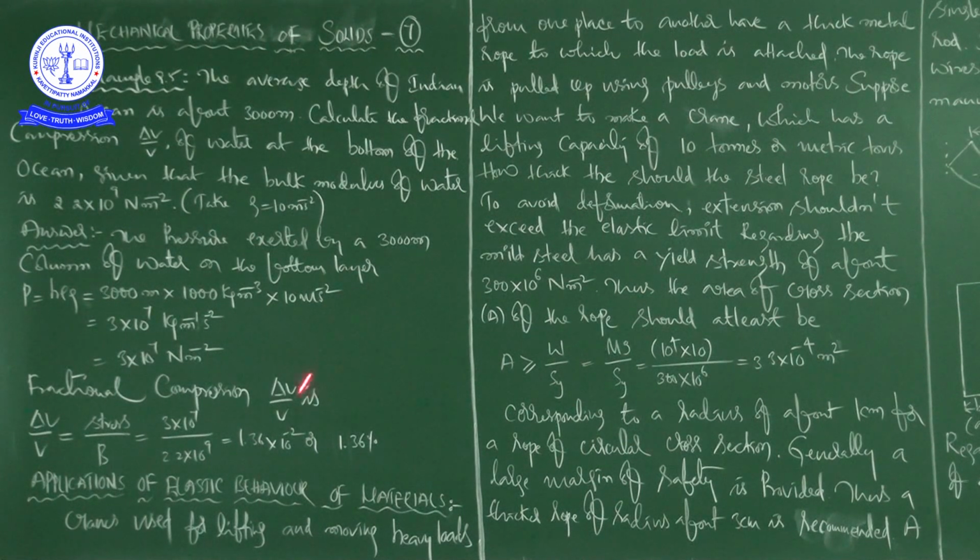So if we convert this into percentage, that is 1.36%. This is 1.36 into 10 to the power of minus 2, because it is a fraction, which has no unit, or 1.36%. Delta V by V is equal to 1.36%. Right, that's what he is asking, we calculated.